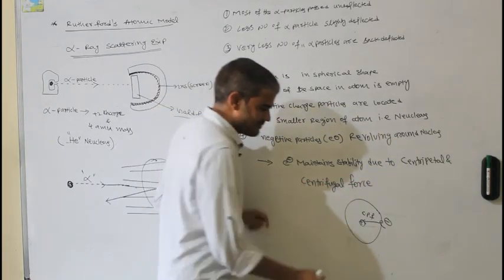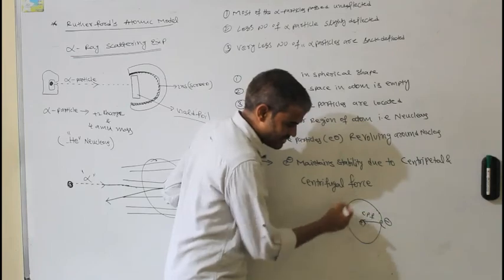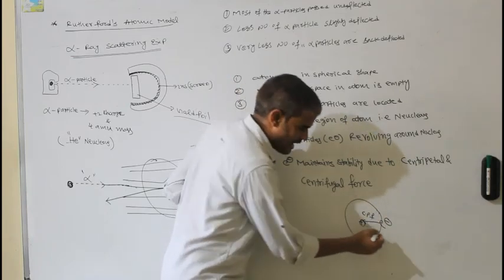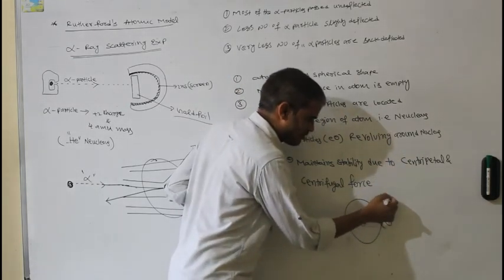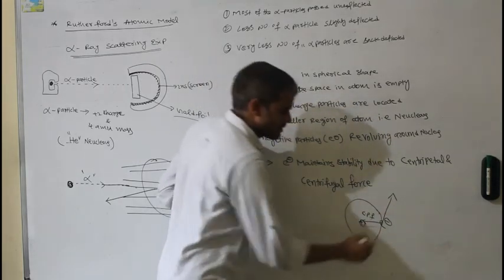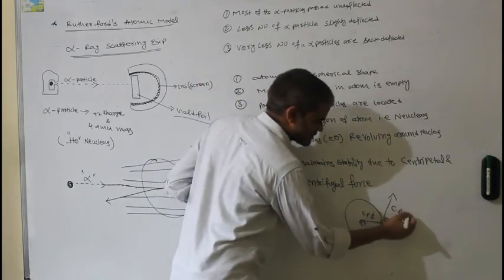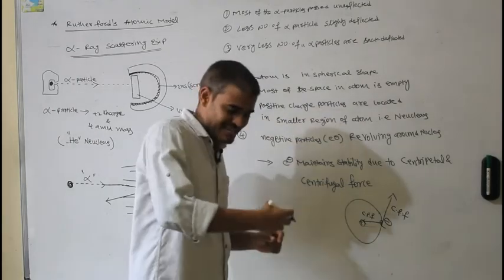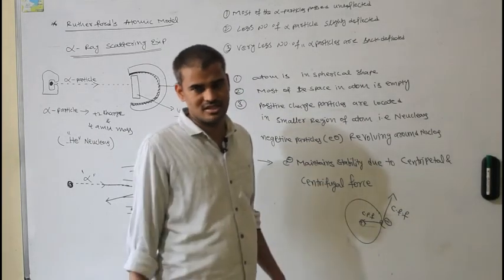But at the same time, when a particle is revolving at high speed around one point, one more force is introduced: centrifugal force, which pulls the electron away from its original path.